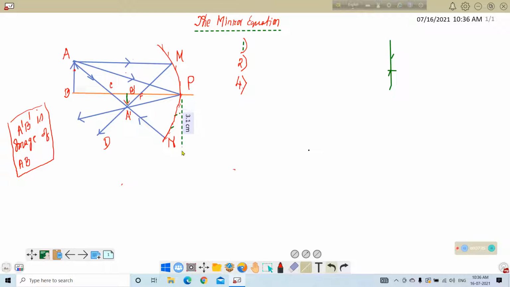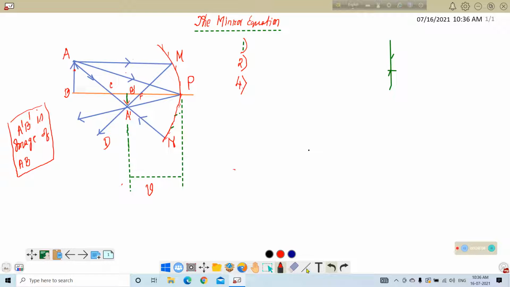Suppose this is a line and this is another line. So the distance between these two points is V. We denote it V. V is the distance of the image from the pole.